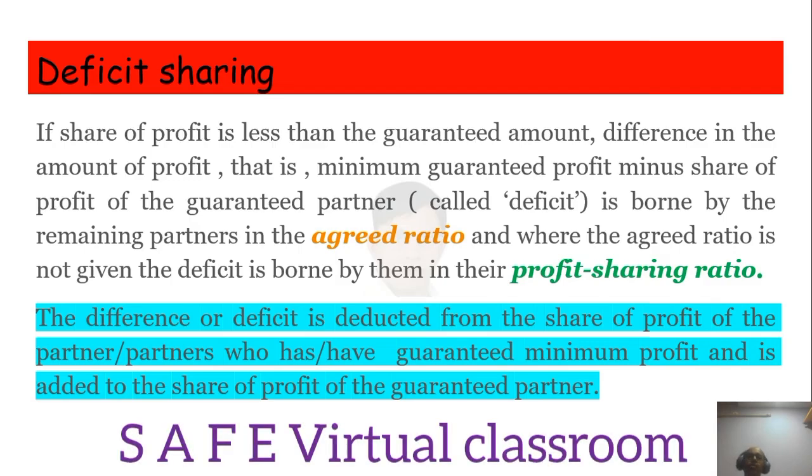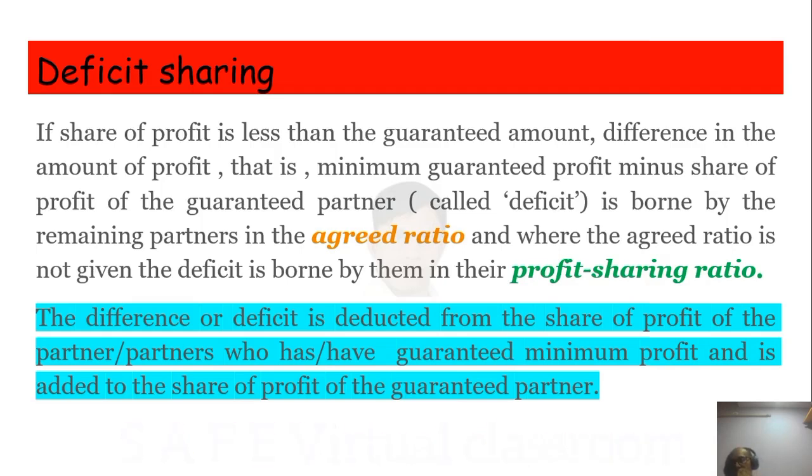Students will often mess up here, as they will not understand and will mess up finding the amount. The difference or deficit is derived from the share of profit of the partner or partners who have guaranteed minimum profit, and is added to the share of profit of the guaranteed partner. That's all. You take from the partner who has sacrificed, the one who guaranteed, and give it to the guaranteed partner.